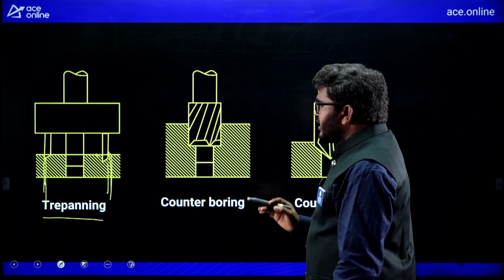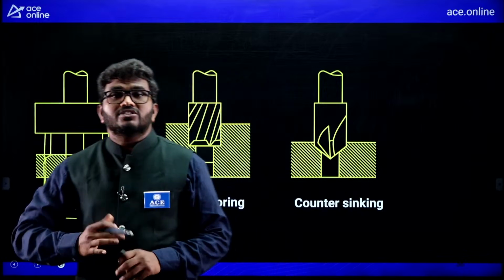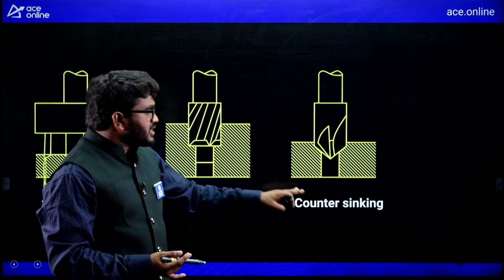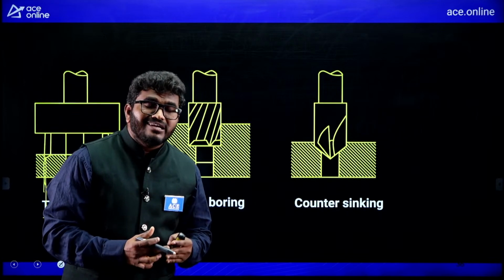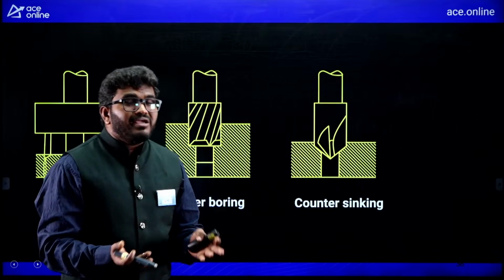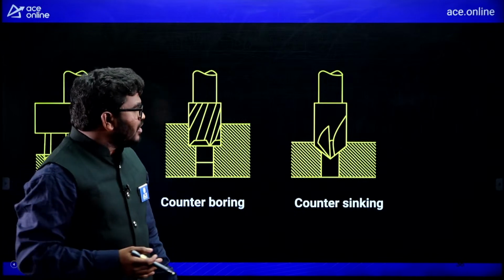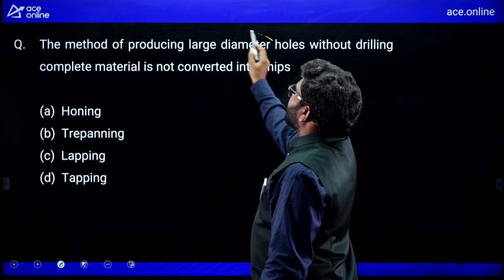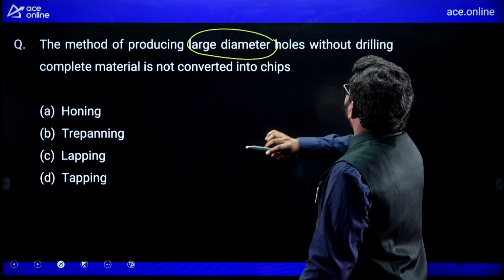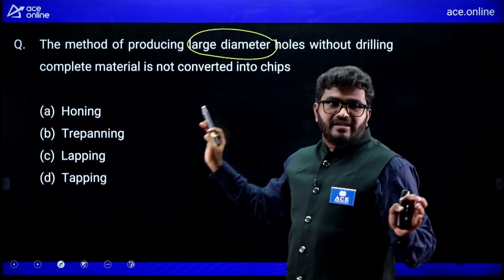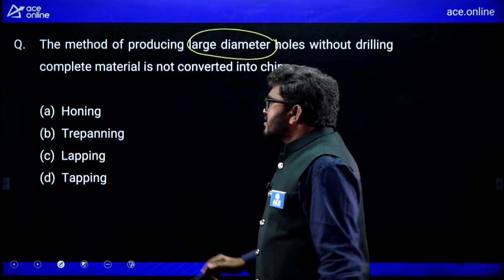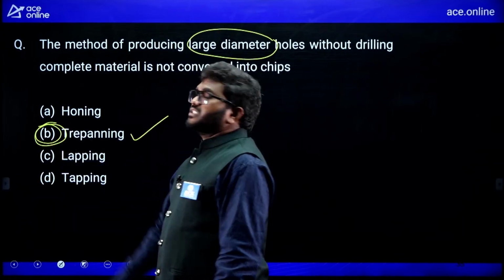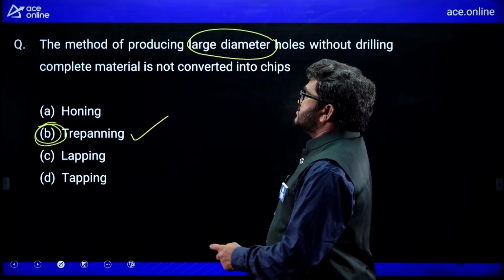Then counter boring is used for enlarging the hole. Countersinking is used for making a tapered section of the hole. So now see here, the method of producing large diameter holes without drilling complete material is the trepanning operation. B is the correct answer for this question.